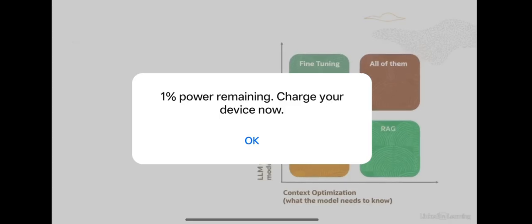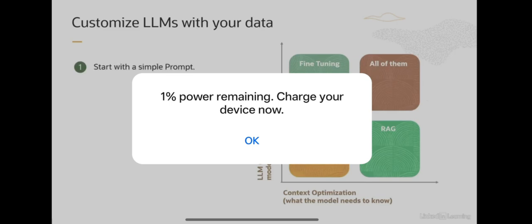So let us look at what a typical journey would look like. You would start at the bottom corner here. You have a prompt, and then you create an evaluation framework, and you figure out what your baseline is. So that's where you start with a simple prompt. Then you can give some few-shot examples of input output pairs you want your model to follow. So still in prompt engineering, but you're adding a few-shot examples. Then you can add a simple retriever using RAG. Now let us say these few-shot examples increase your model performance, right? Now you hook your model to an enterprise knowledge base and create a RAG system.